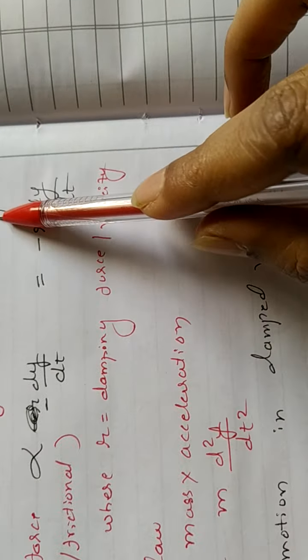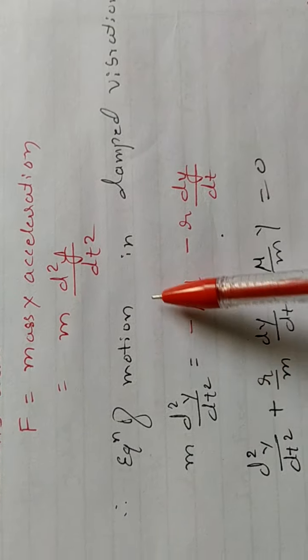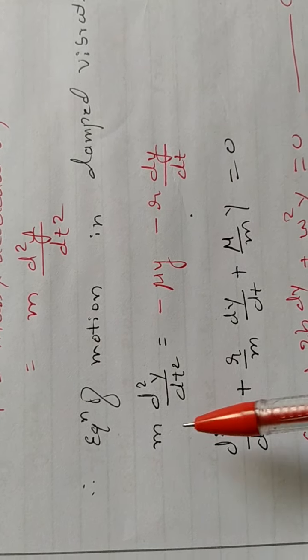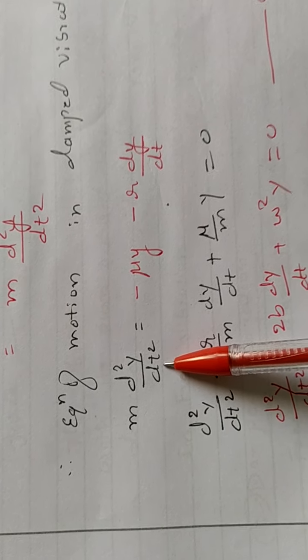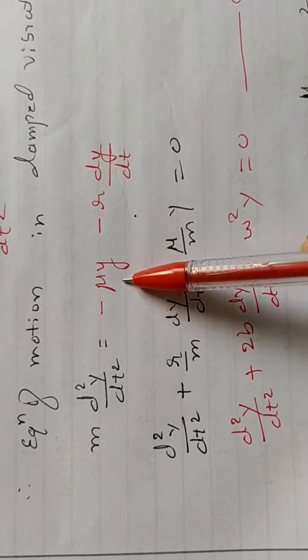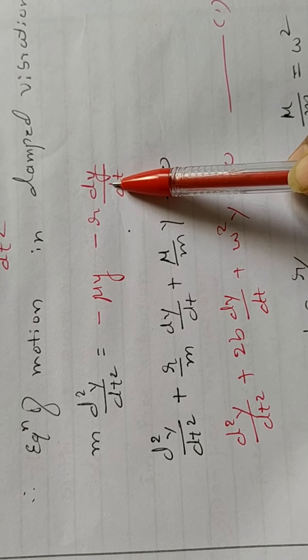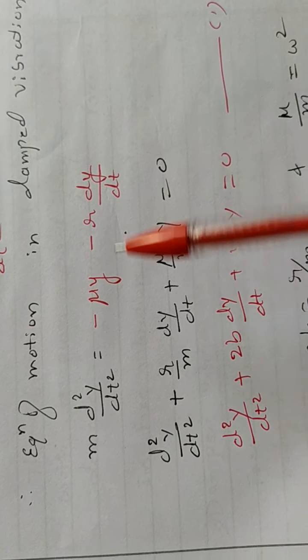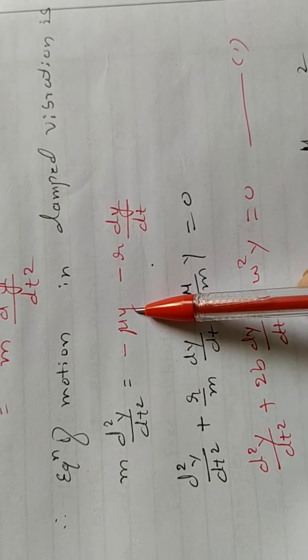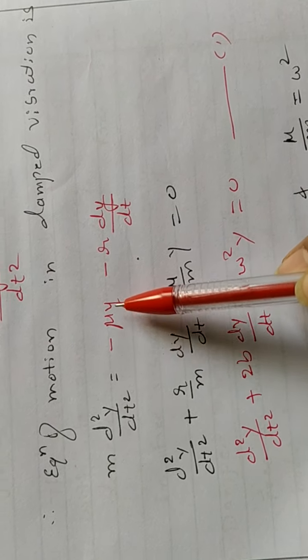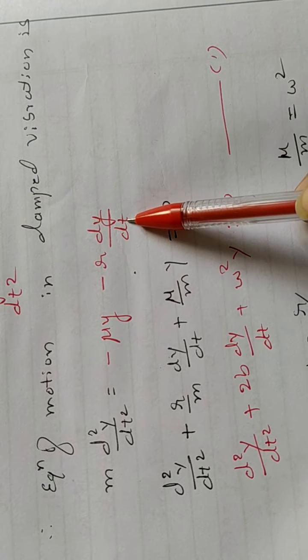Okay, by making use of these three equations, I can write the equation of motion in the damped vibration as m d square y by dt square. This should be on the left hand side because this force is responsible for vibration, and the other two forces try to bring the body to the equilibrium position, opposing the motion. It is equal to minus mu y minus r dy by dt.